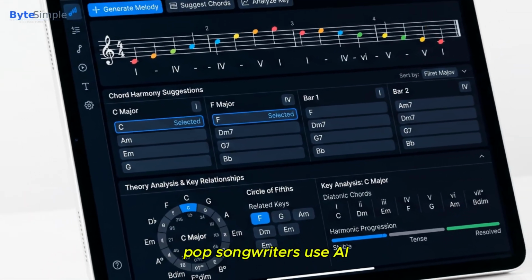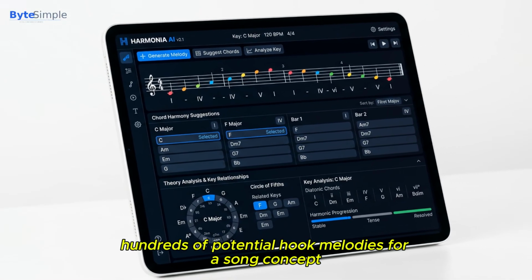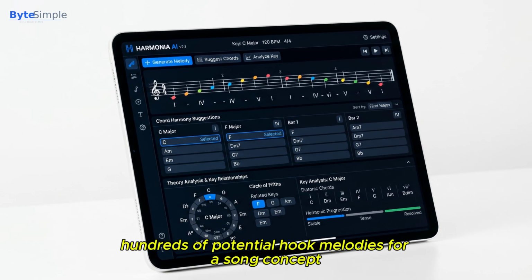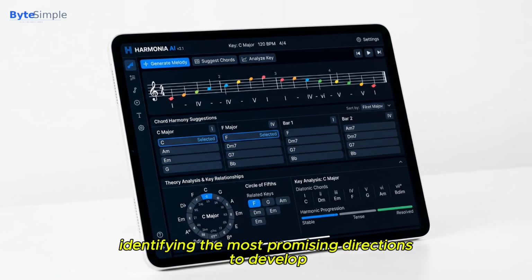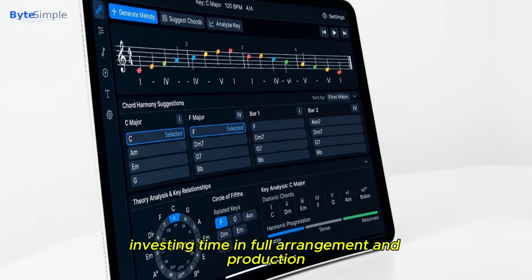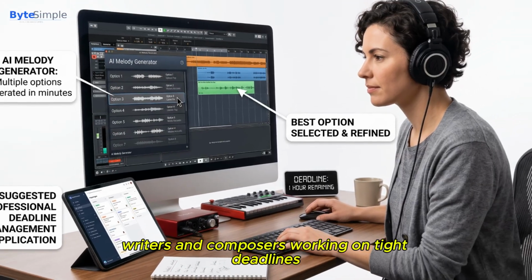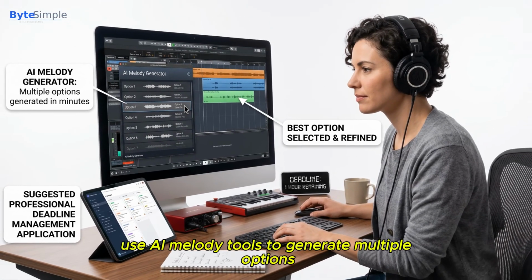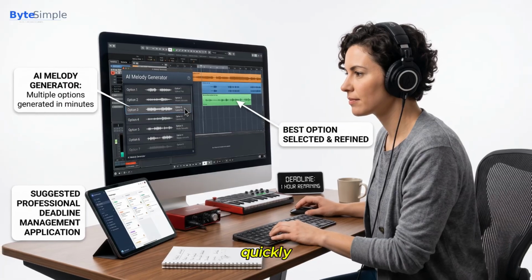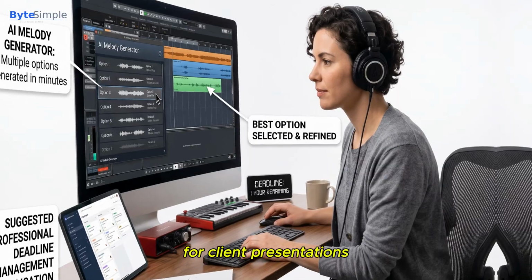Pop songwriters use AI melody generators to rapidly audition hundreds of potential hook melodies for a song concept, identifying the most promising directions to develop before investing time in full arrangement and production. Jingle writers and composers working on tight deadlines use AI melody tools to generate multiple options quickly, selecting and refining the most suitable melodic ideas for client presentations.